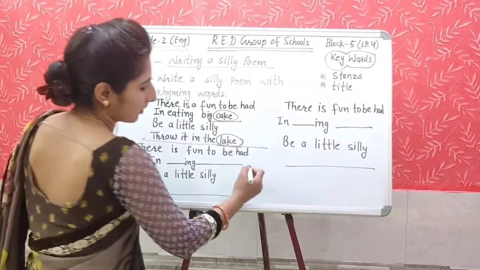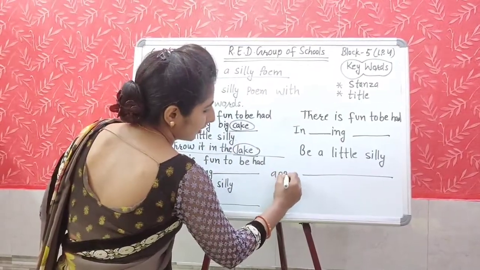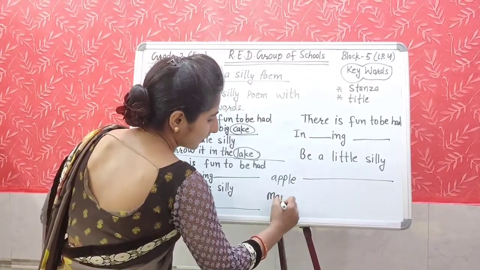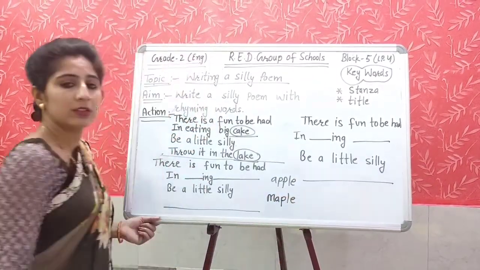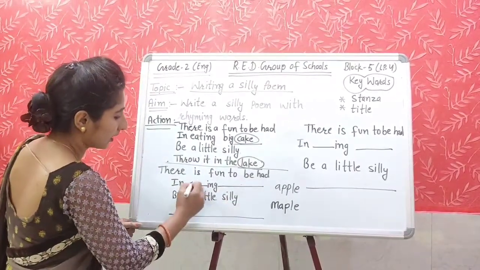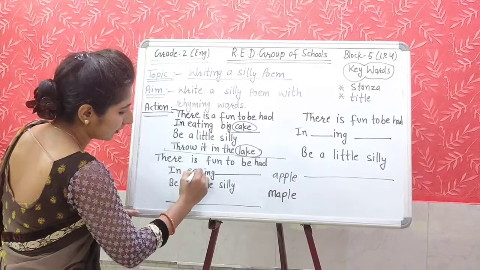For example, I am taking the word apple and the rhyming word for this, maple. So now I am going to use this. There is a fun to be had in eating.